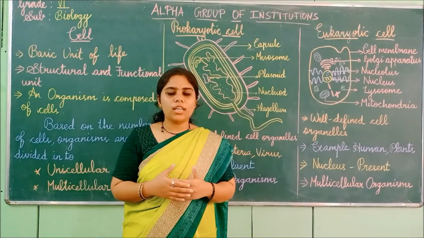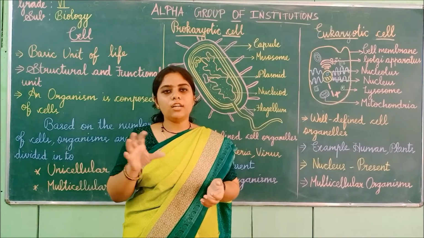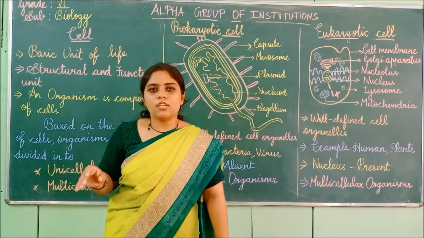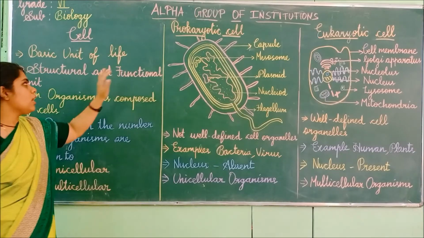In a human body, there are trillions of cells. Each cell has its own specific functions. So that is why it is called the basic unit of life.